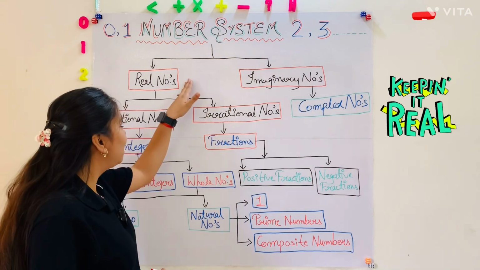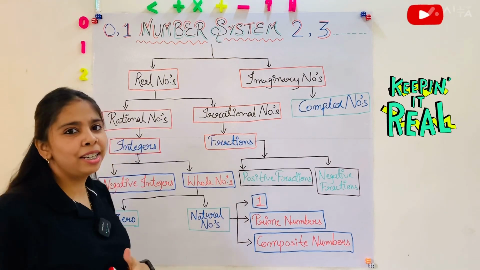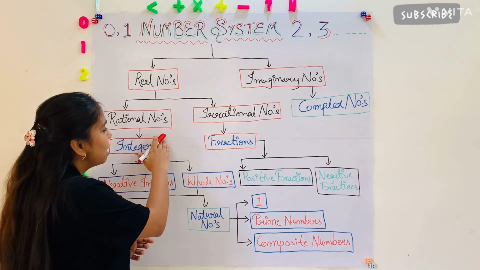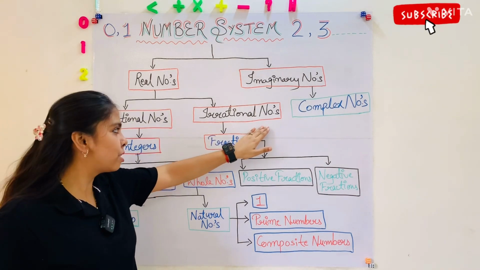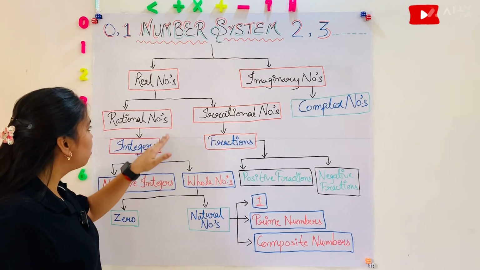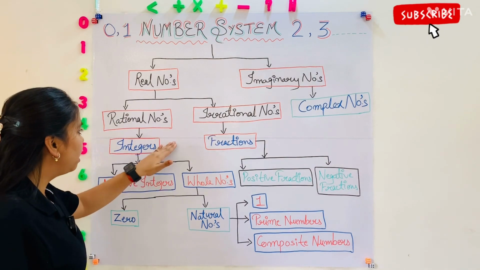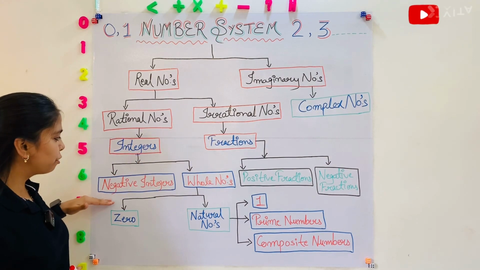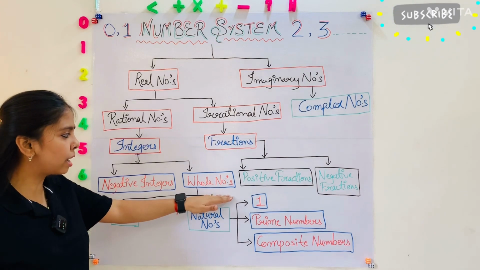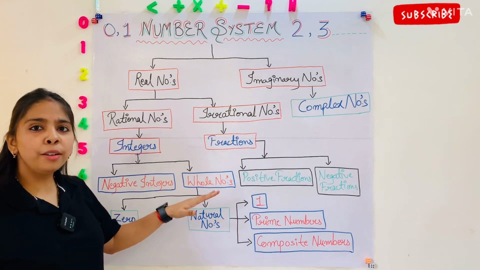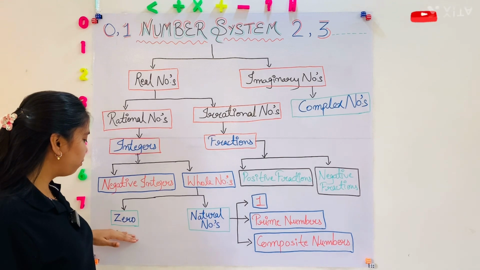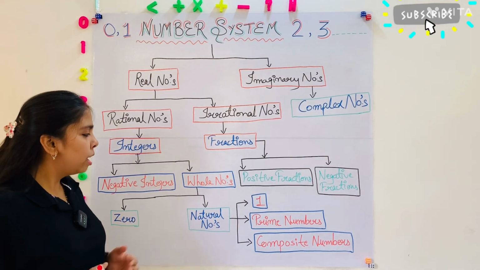Let's begin with the real numbers. Real numbers are divided into two parts. First one is rational number and second one is irrational number. And integers come under rational numbers and fractions come under irrational numbers. And integers are divided into two parts. First one is negative integers and second one is whole numbers. And whole numbers are divided into two parts. First one is 0 and second one is natural numbers.